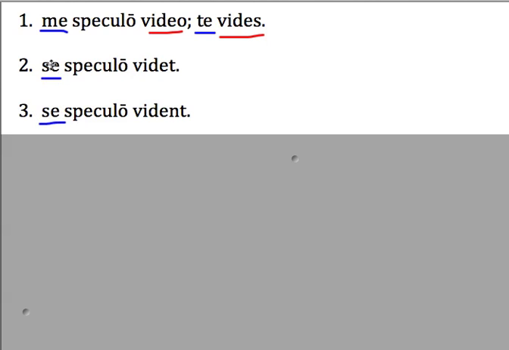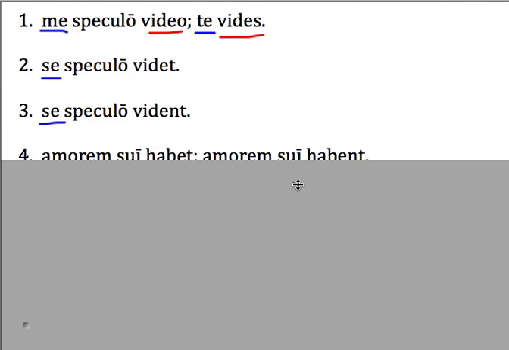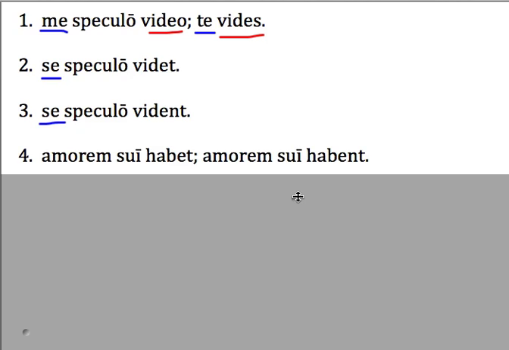At this point it's got to be singular because the subject is singular. Down here it's plural because the subject is plural. Remember that these reflexives always point back to the subject. Alright? Let's look at a new sentence.